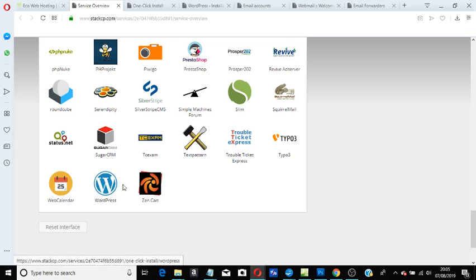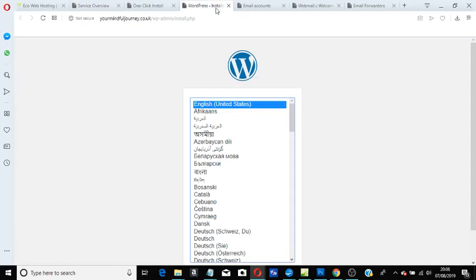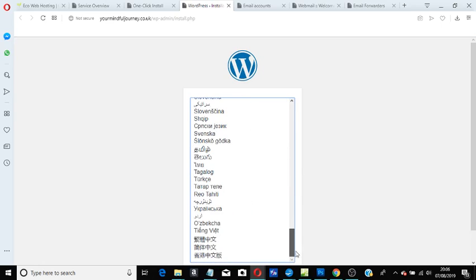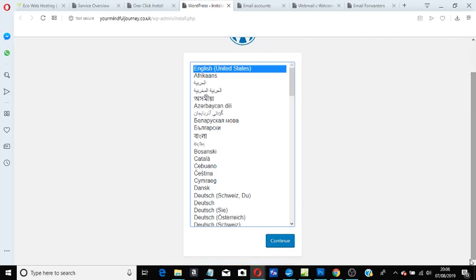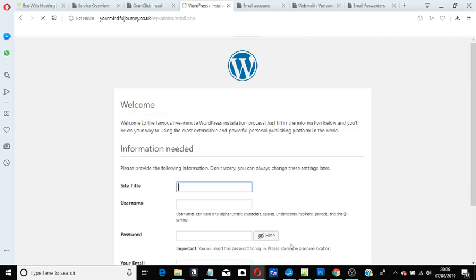What I would normally do is press this, then I would come through to an area where it would install the WordPress. So it would show it generating, and then you would get this here. Now all this is asking us to do at the moment is select which language we require. So you can go all the way down depending on where you're from, but because I'm from the UK, I'm going to leave it on there, and I'm just going to go to the bottom and press continue, like so.